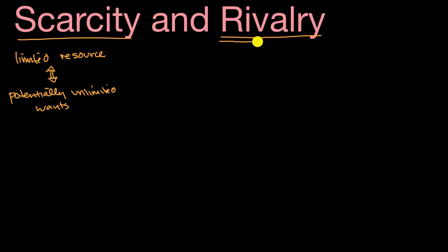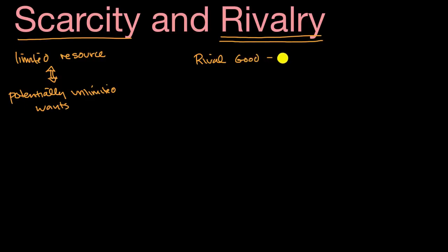Now, rivalry is a related idea. When we think about the everyday word rival or rivalry, you imagine multiple parties competing for something. And that's essentially getting pretty close to the economics definition of it. Something is a rival good, or a rival resource, I'll just call it a rival good right now, if when one person uses it, it limits the ability for other people to use it.